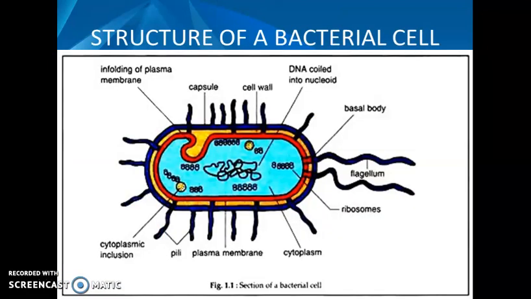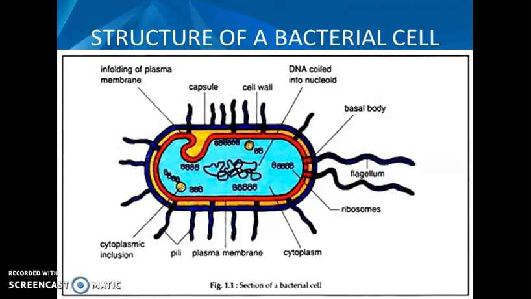This is the structure of a bacterial cell. In this view we can see that bacteria do not possess a nucleus. Instead of a nucleus, they have a nucleoid in which the DNA is seen coiled.